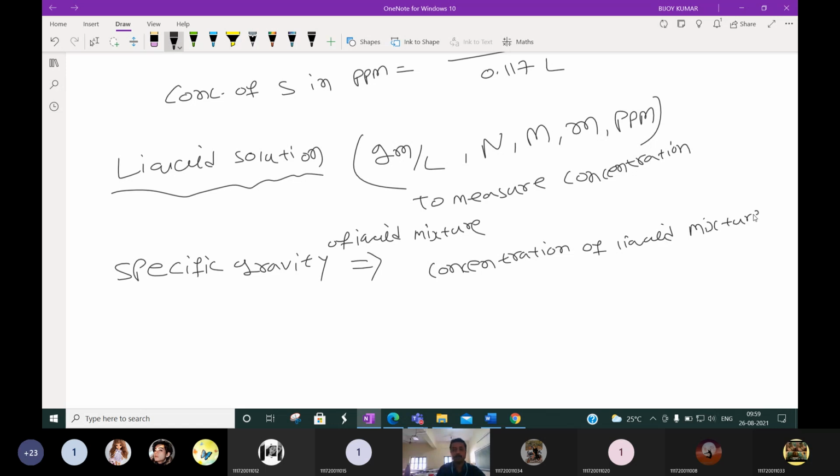Let me once again tell you. Suppose one liquid mixture is there, so this is the solution. If we measure the specific gravity, from that we can say the concentration. Before that, can anyone say what is meant by specific gravity?